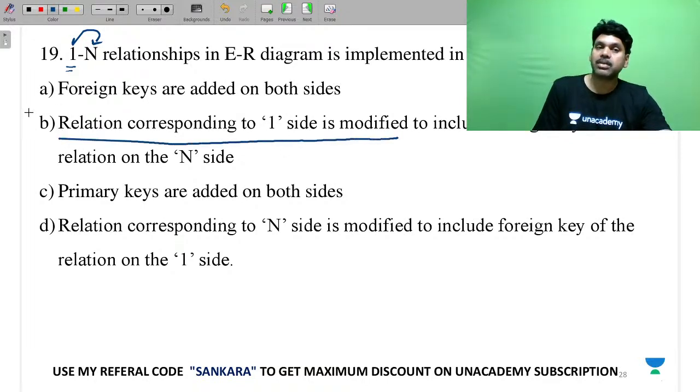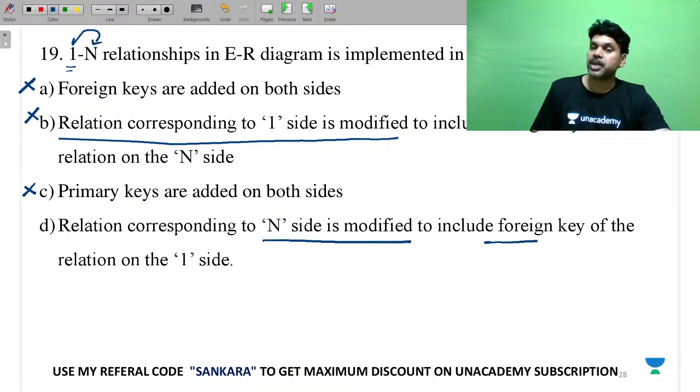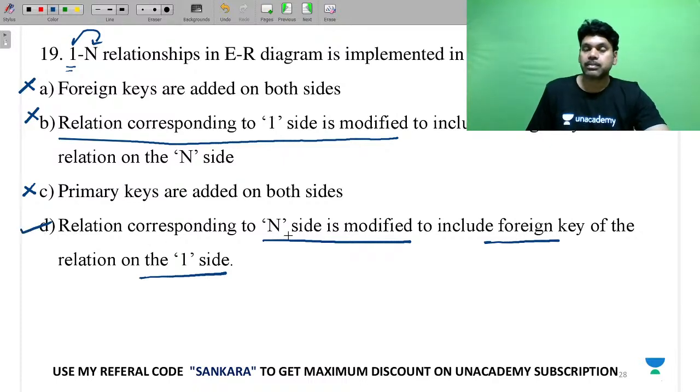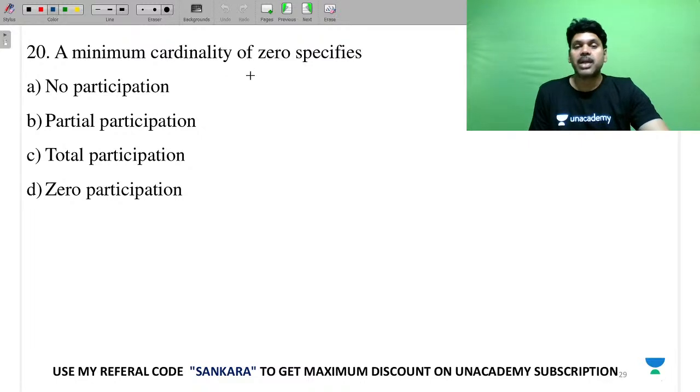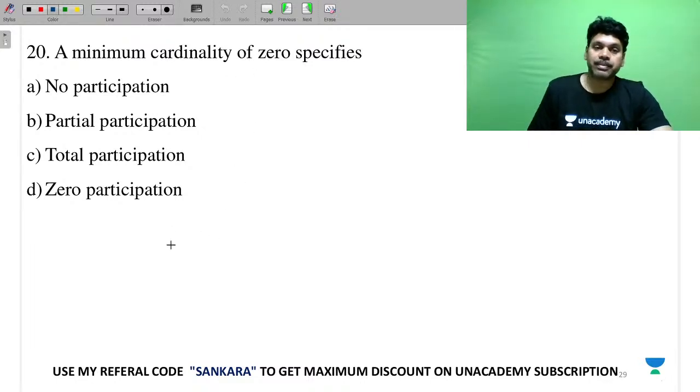No, that's wrong. The N side is going to be modified. And this is also wrong. And this is also wrong. So the N side is modified to include the primary key of what? The one side.